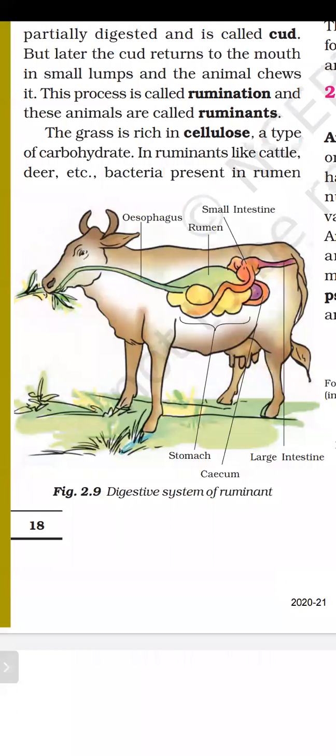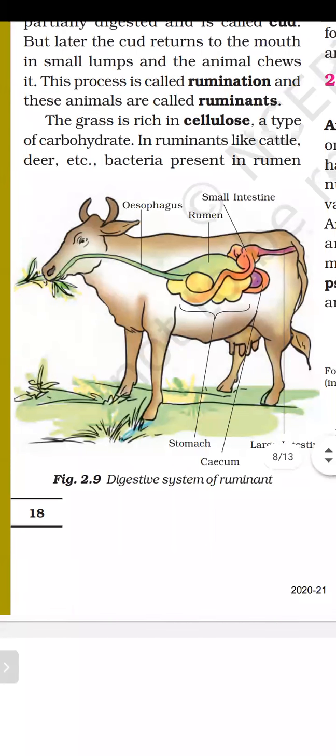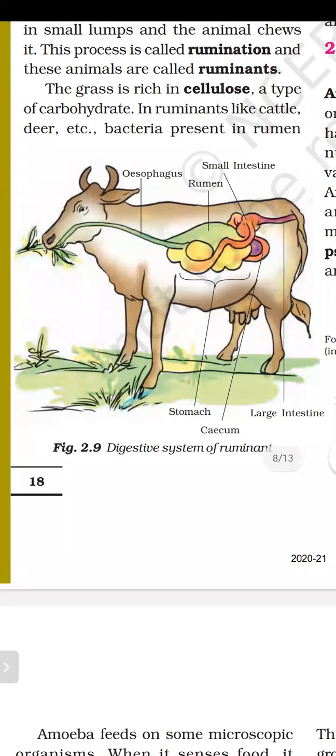And what is a cecum? It is a bag-like structure. You can see in the diagram, the cecum is a bag-like structure in between the esophagus and the small intestine. Here, that cellulose-containing food will be digested with the help of certain bacteria which can digest cellulose. So this process takes place inside grass-eating animals. This is the basic difference between the digestive system of humans and ruminants.